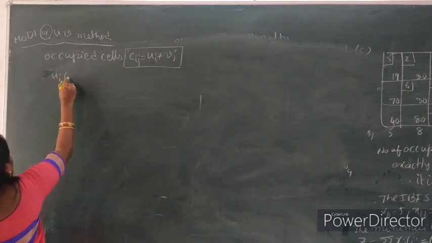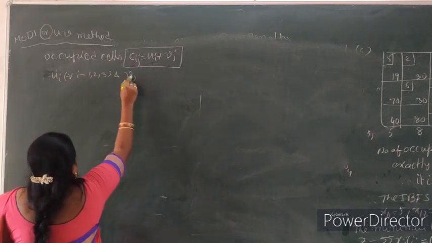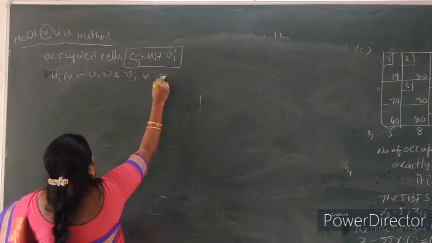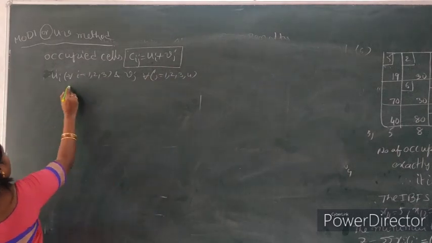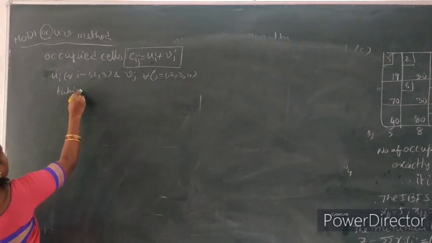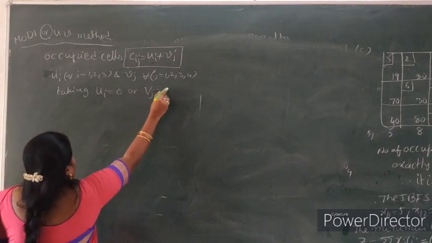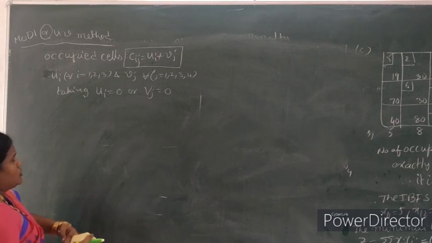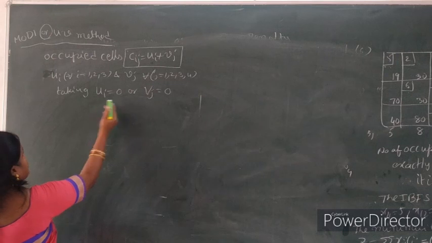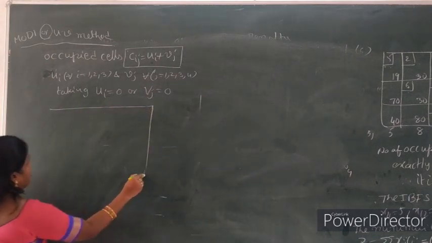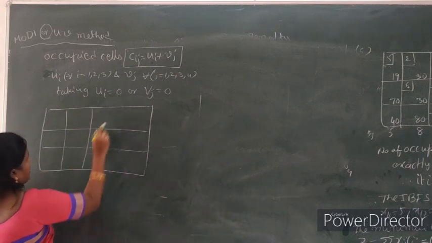Ui for all i equal to 1, 2, 3 and the Vj for all j equal to 1, 2, 3, 4. So taking Ui equal to 0 or Vj equal to 0. So here most allocation says to take Ui equal to 0.